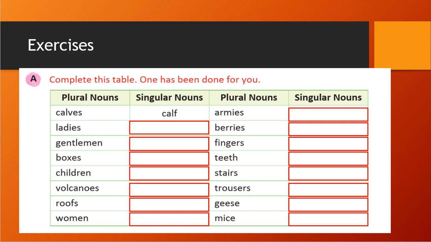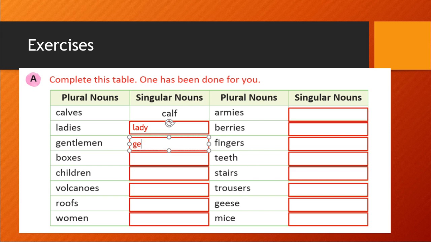See, the plural noun is given. We need to convert it to a singular noun. In our chapter, we have discussed singular to plural. So we are going to do the reverse now. Like calves, that will be calf, right? Ladies will become lady, right? We change ies to y. Gentlemen will become gentleman. So this is the random one, irregular one.